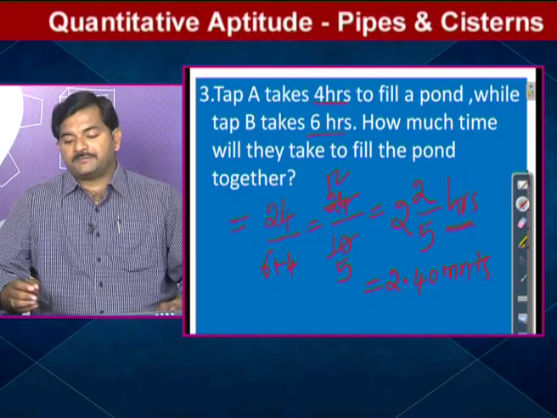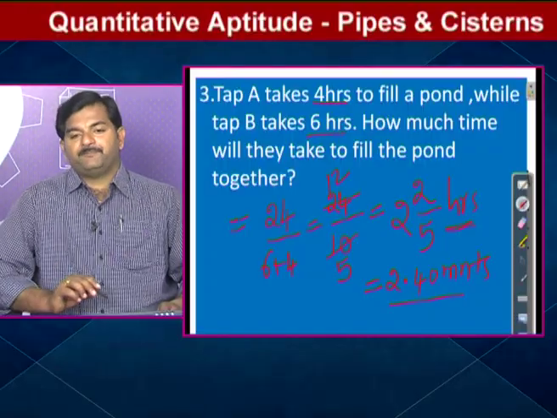If the given option is 12 by 5 hours, that is the answer. Or if it is in terms of mixture fraction, 2 by 5 hours. If the given options are in hours and minutes, 2 hours 40 minutes. Hence you observe the difference between the second question and the third question is very clear. The second question is in terms of minutes, whereas the third question is in terms of hours.